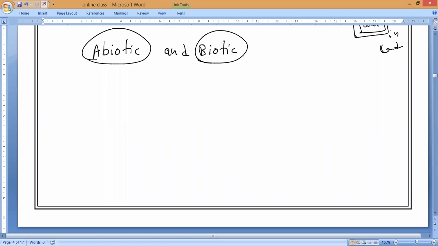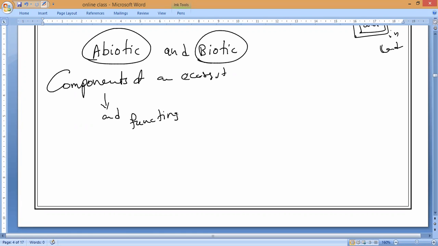That is what we used to call components of an ecosystem. So in tomorrow's class, we'll study the components of an ecosystem as well as the functioning of ecosystem. Do you understand, everybody?